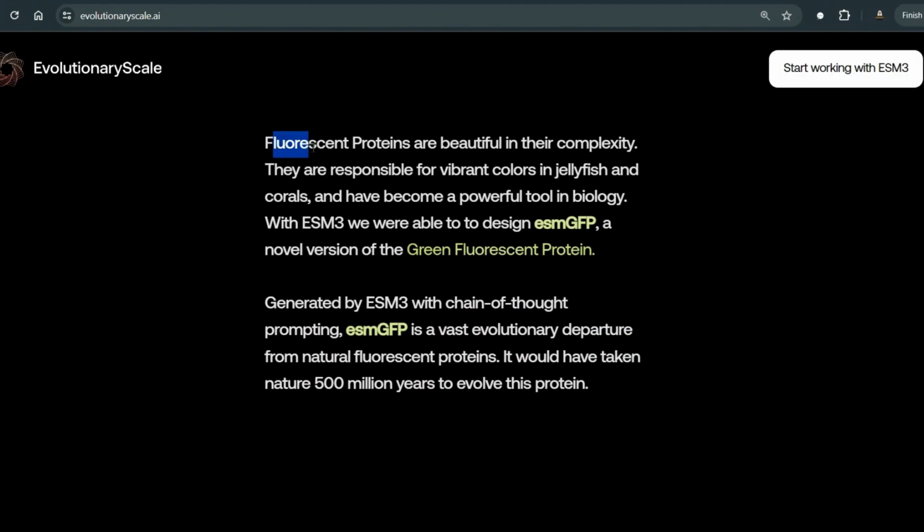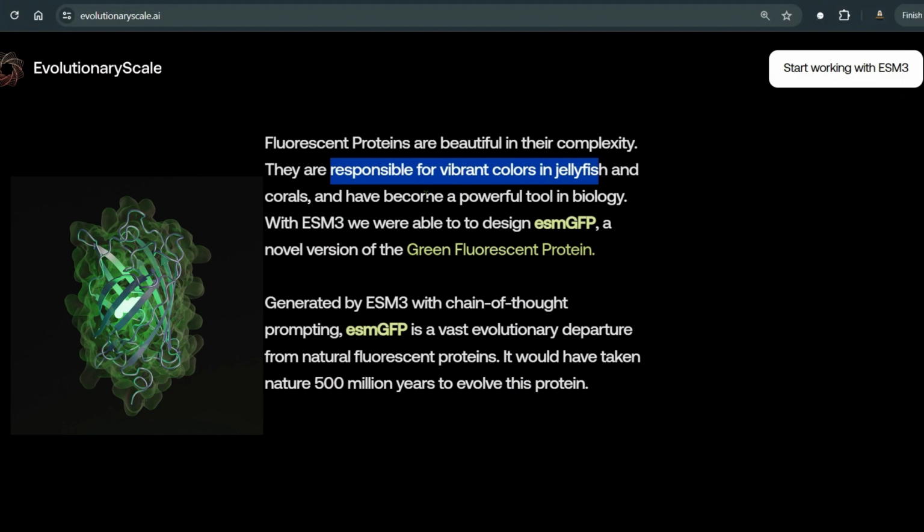So one particular example that this website and technology has put forward is that fluorescent proteins are beautiful in their complexity. They are responsible for the vibrant color in jellyfish and corals and have become a powerful tool in biology. So using ESM3, they were able to design a green fluorescent protein, and this is generated by chain of thought prompting.